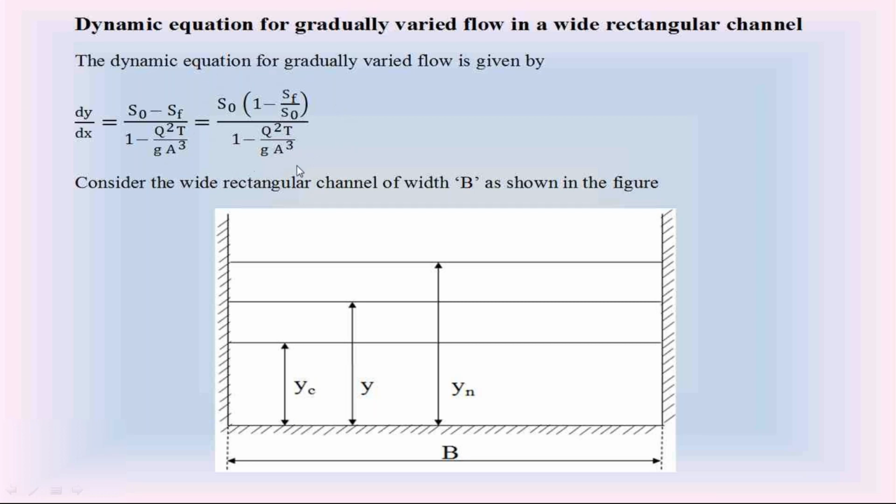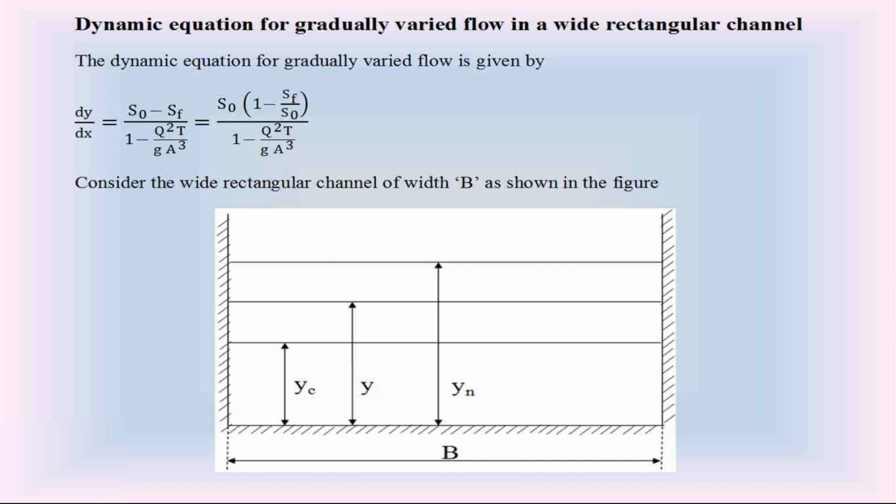So to simplify this right hand side of the dynamic equation, in the wide rectangular channel, we consider three different depths of flow. Normal depth of flow Yn. At normal depth of flow, the water flow is uniform. Since the water flow is uniform, to calculate the discharge Q in that uniform flow, we must use the channel bottom slope S naught. Whereas Y is the gradually varied flow depth.